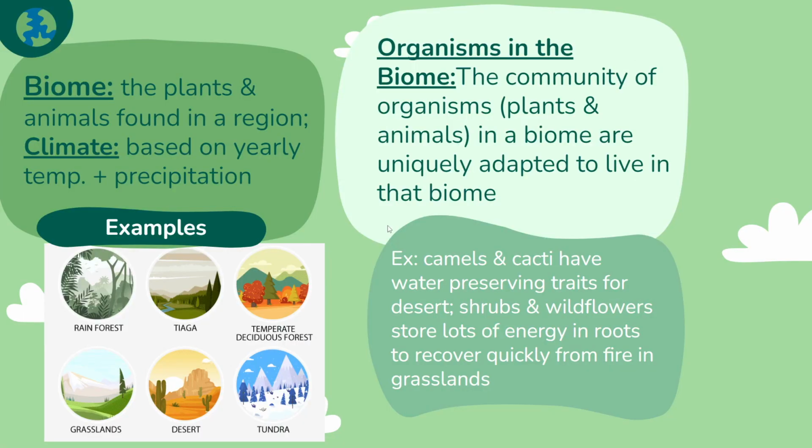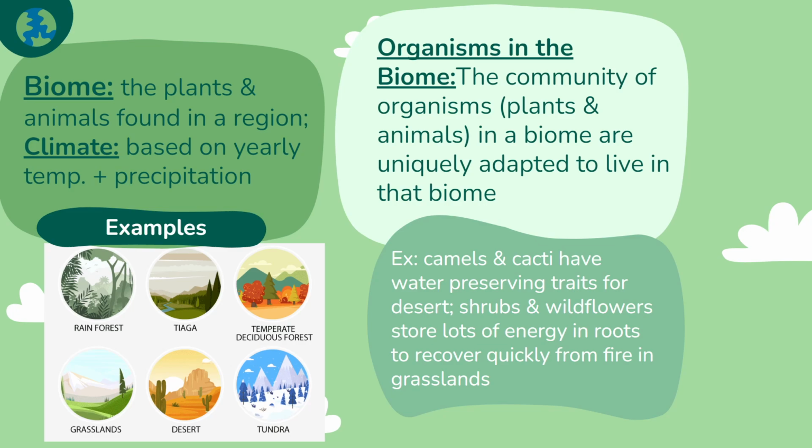Biomes are areas that share a combination of average yearly temperature and precipitation, also known as climates. This is really important to point out, as climate is just a combination of average temperature and precipitation trends over a year. We can look at some examples of well-known biomes. We have the rainforest, which over the course of the year is going to have really high rainfall, as well as really warm temperatures. Whereas the desert is going to be a biome that is characterized by very low precipitation. Deserts also have high temperatures, but that low precipitation is the big distinguisher between the tropical rainforest and the desert.